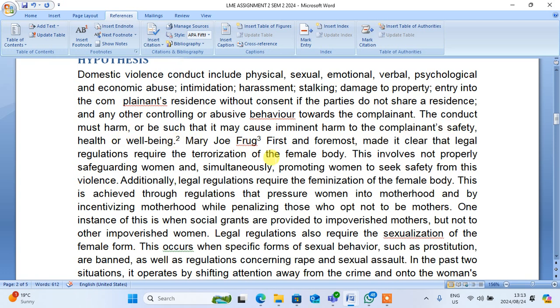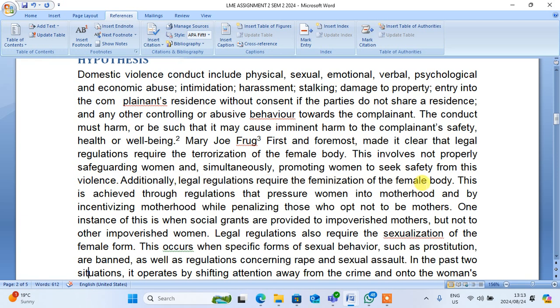Mary Jo Frug first and foremost made it clear that legal regulations require the terrorization of the female body. This involves not properly safeguarding women and simultaneously promoting women to seek safety from this violence. Additionally, legal regulations require the feminization of the female body.